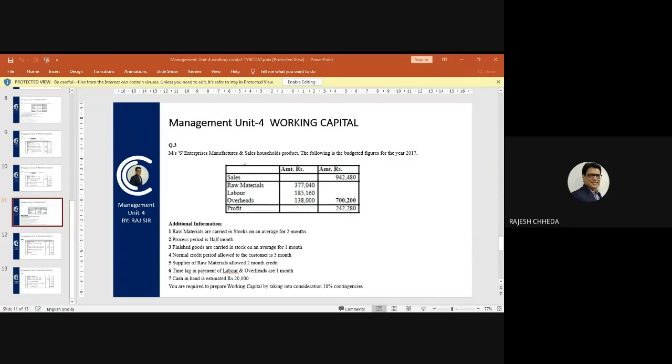So we will write straight away cash in hand 20,000. So 5 current assets: stock of raw material, stock of WIP, stock of finished goods, debtors, and cash in hand we have calculated, and the total of all those amounts is